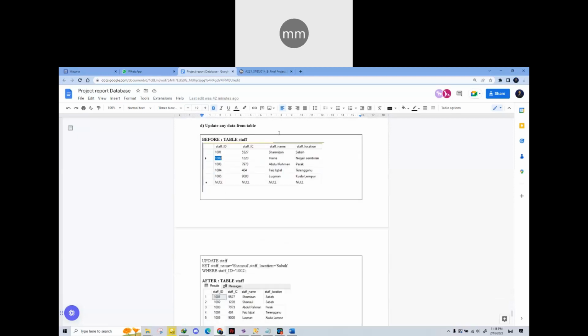After the insert, we can update any data within the table. The update procedure will be done as follows. Here, as you can see, these are examples of how we update the table before and after we update the data.